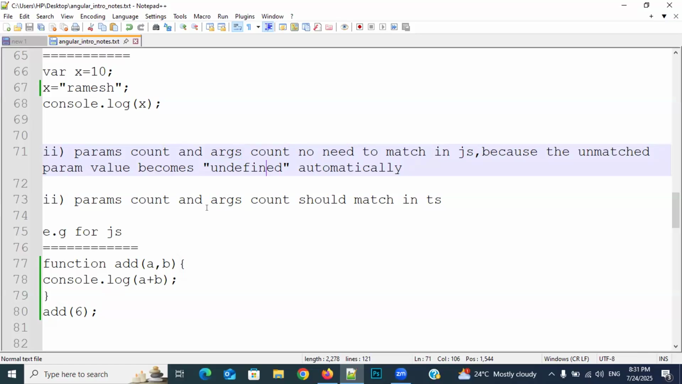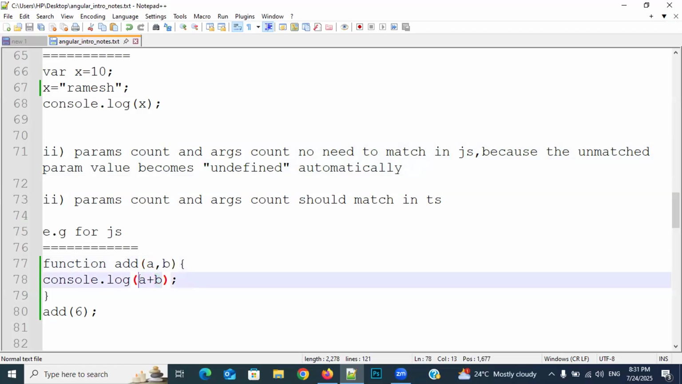Okay, maybe that will be correct. But here the unmatched parameter value becomes undefined. Here what value is matching? A value is matching because one value, one parameter. So A is becoming 6. But for the other parameter B there is no value. So here the value is not matching. Then what is this B? B will become undefined. So what happens?